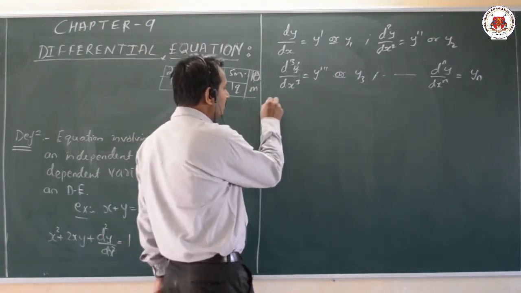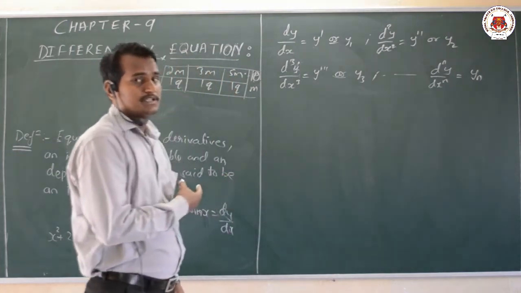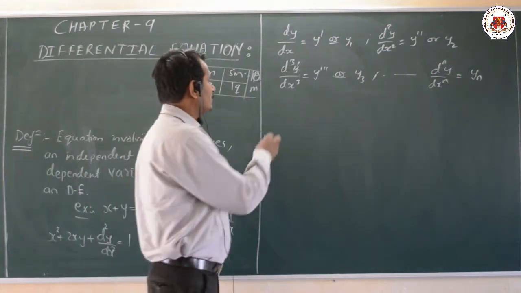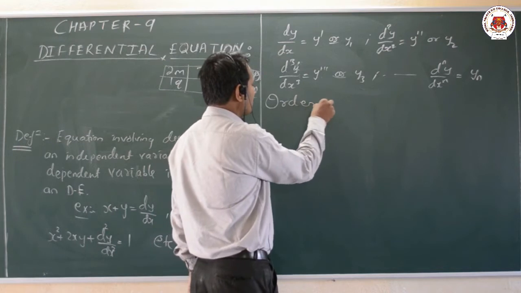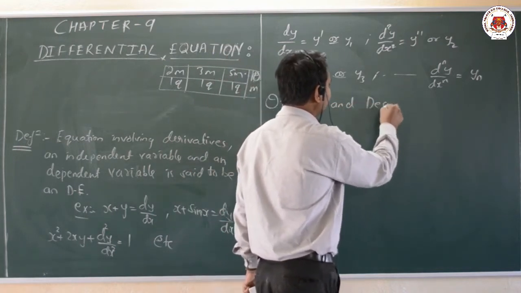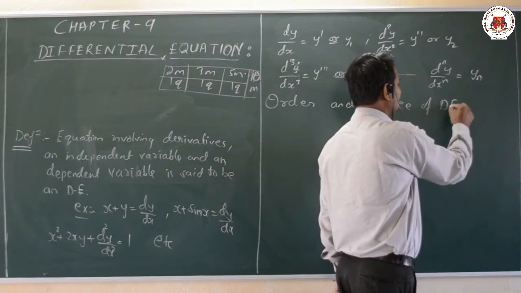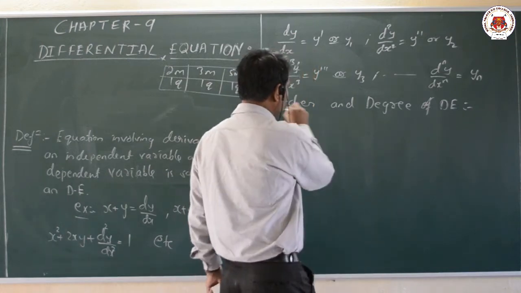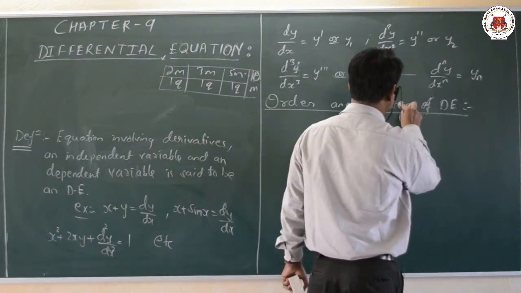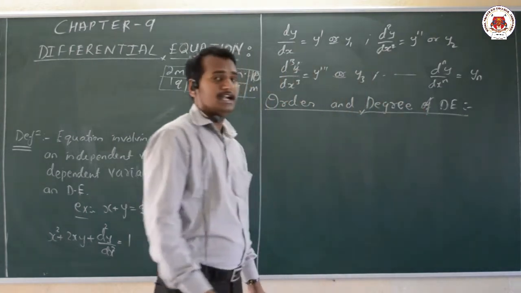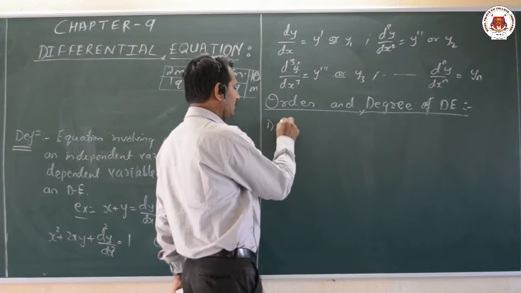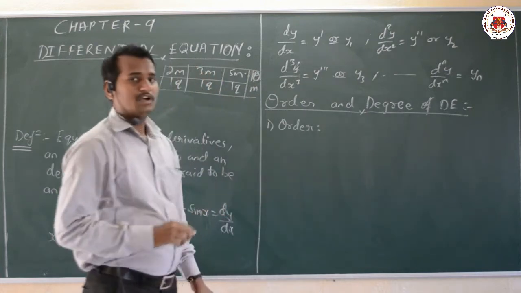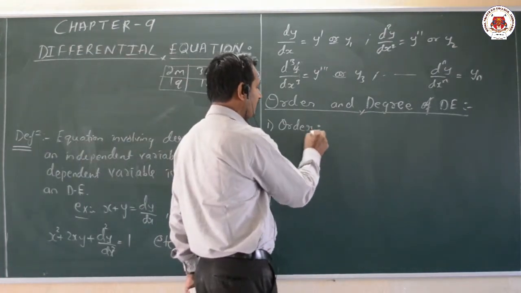Next come very important notations. Whenever a differential equation comes, there are two important things to understand: one is the order and the other is the degree of the differential equation. What do you mean by differential equation, order and degree? The first one we shall observe is the order. Now what is that order? That we shall examine here.